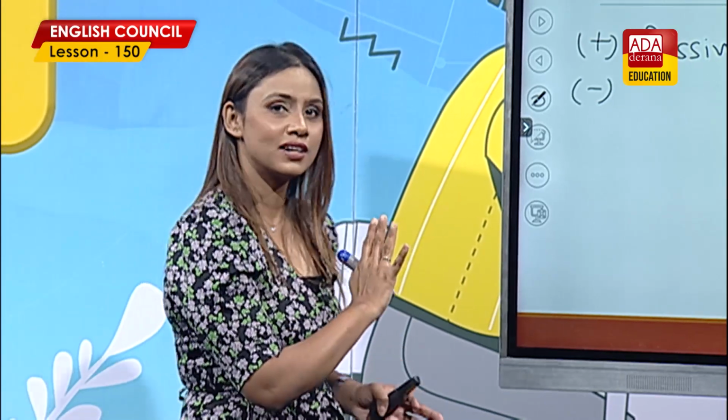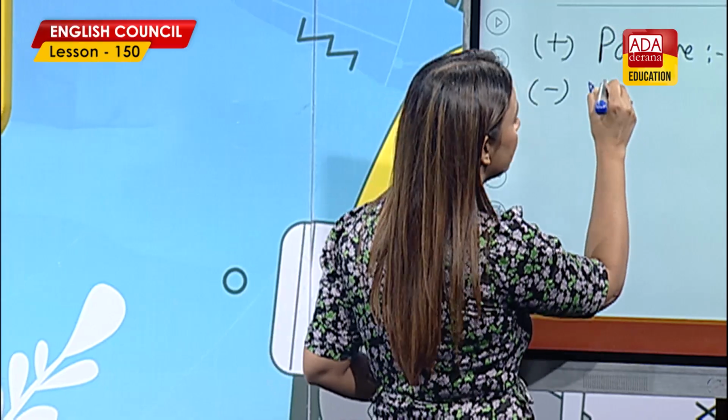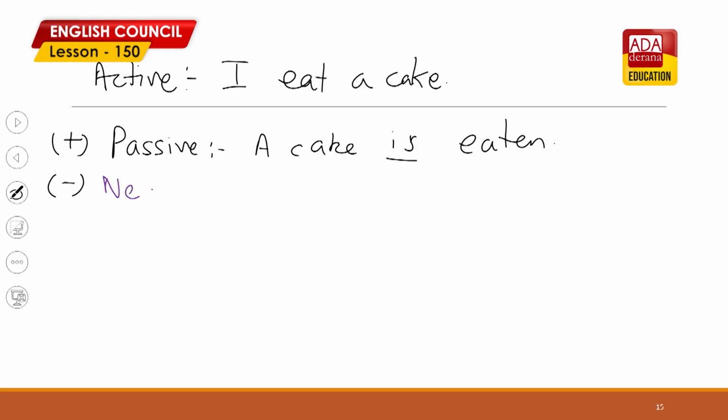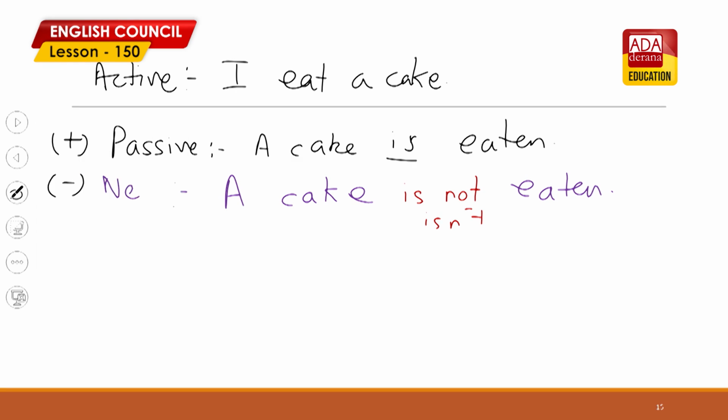So the negative construction, look at the screen. If you talk about the negative construction, let me take another negative construction. A cake will be the same, eaten will be the same. What changes is this be verb, right? What is the be verb? In the positive, it's is. So if you change it to the negative, it becomes is not, or you can say isn't. A cake isn't eaten.